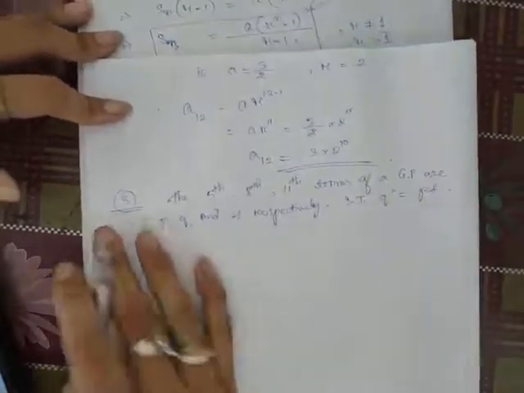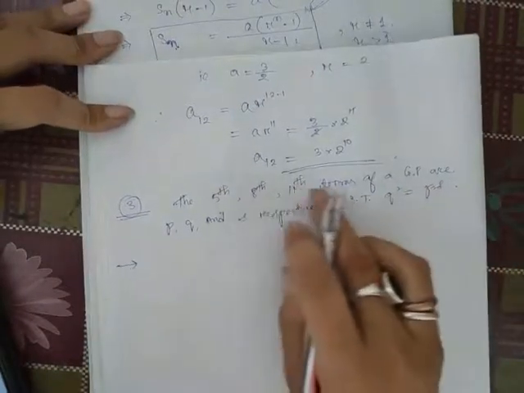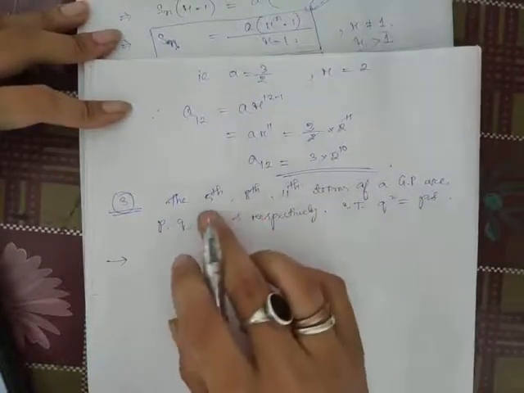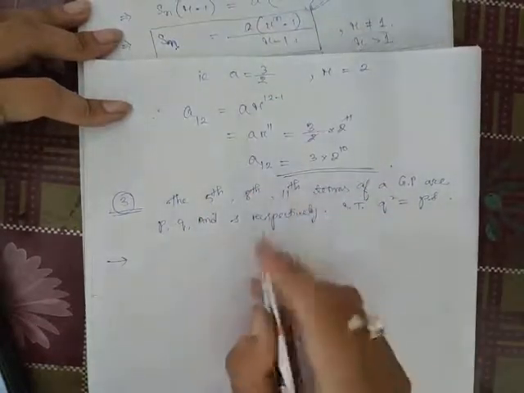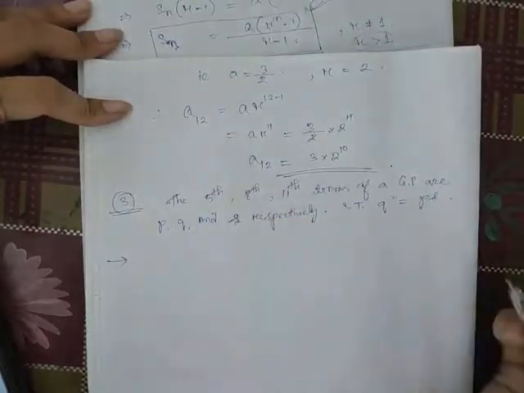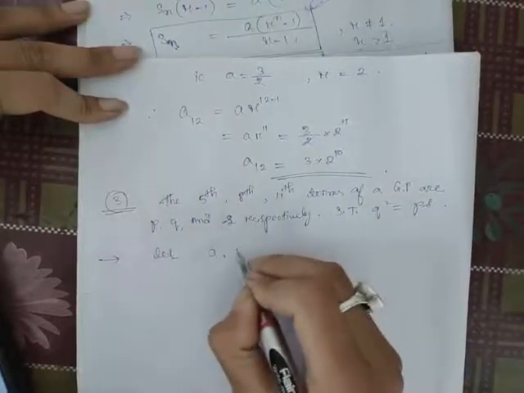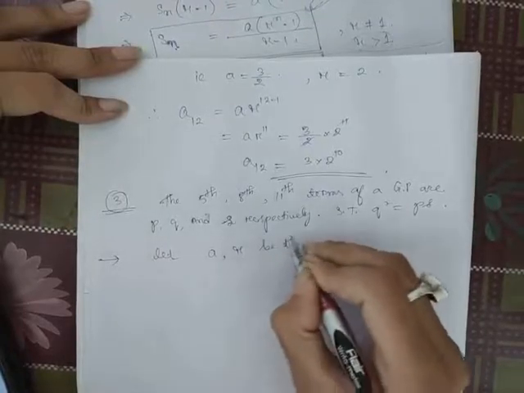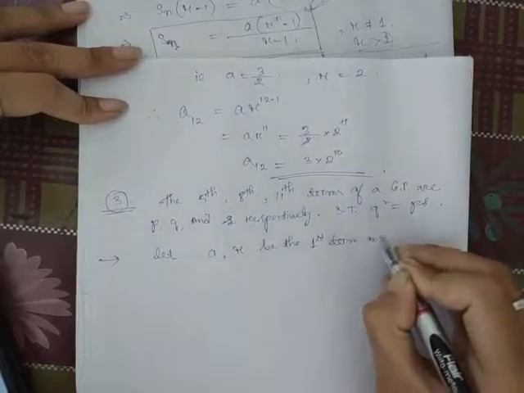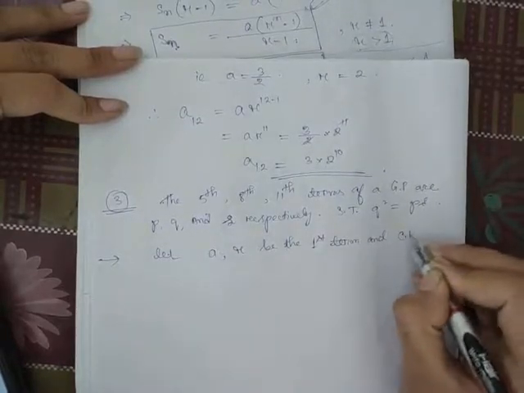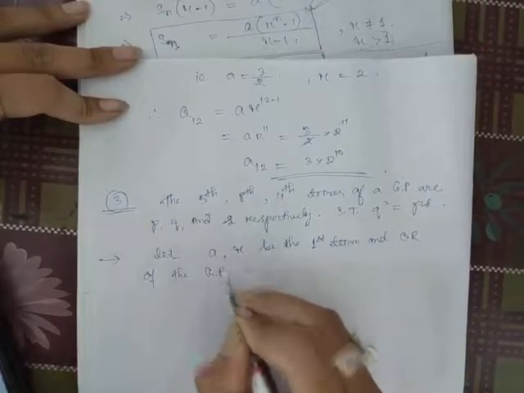So in this GP, the 5th term, 8th term and 11th terms are mentioned, but the first term and common ratio are not given. So we assume, let a and r be the first term and common ratio of the GP.